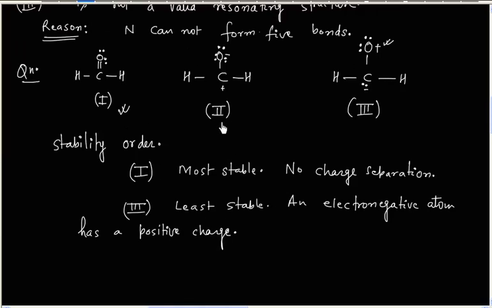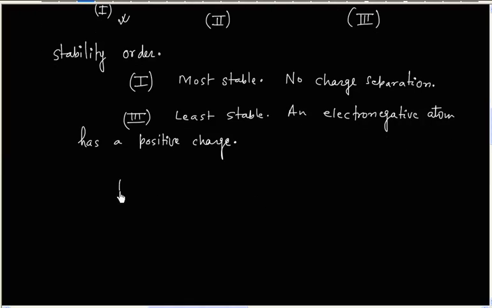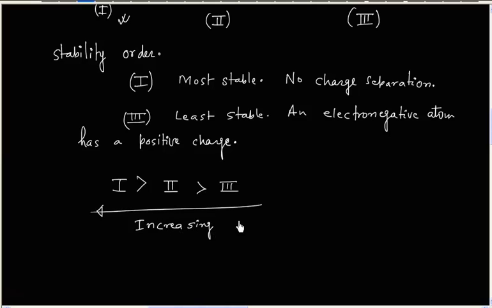And the second resonating structure is a good resonating structure compared to the third resonating structure, because in this case we have a negative charge on the oxygen atom. So relative importance is: one is the most stable, and then we have second, and then we have third. So this is the relative stability order. So in this direction, increasing stability order.